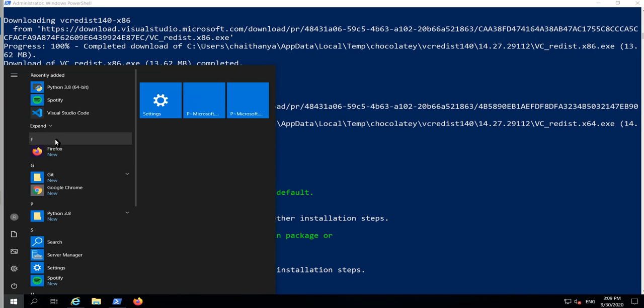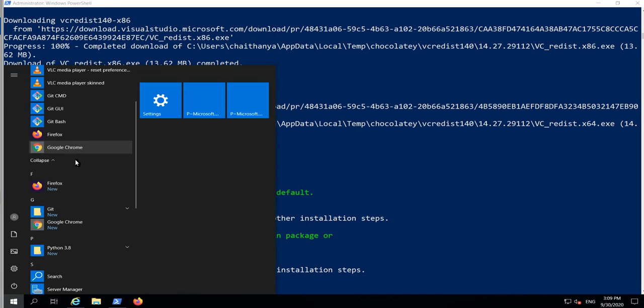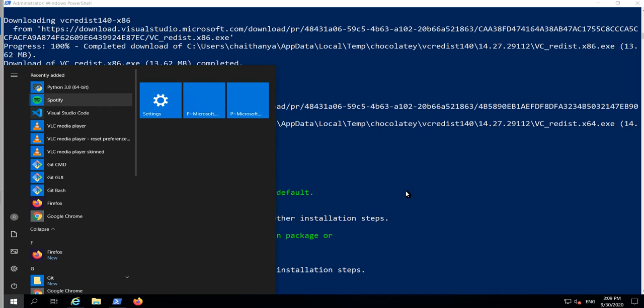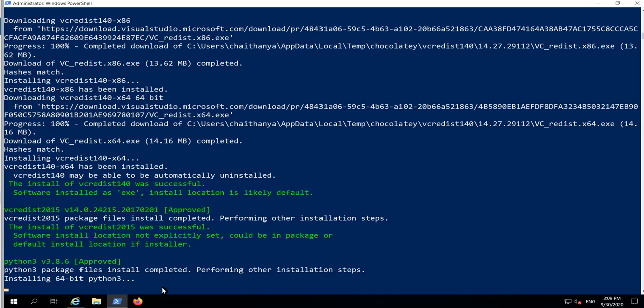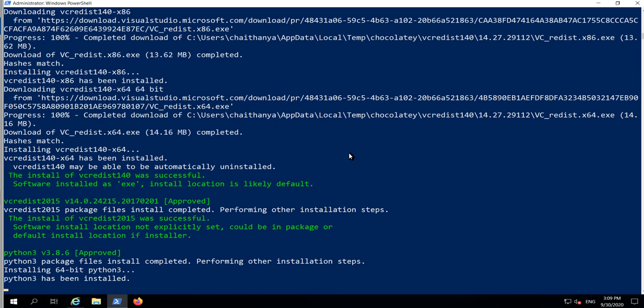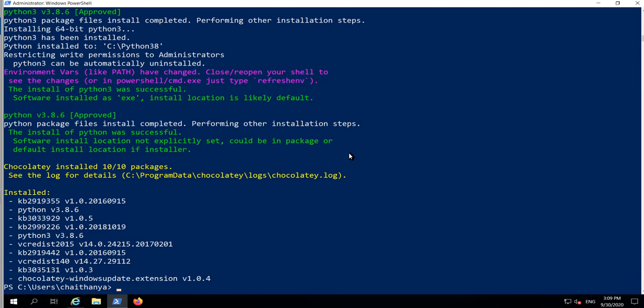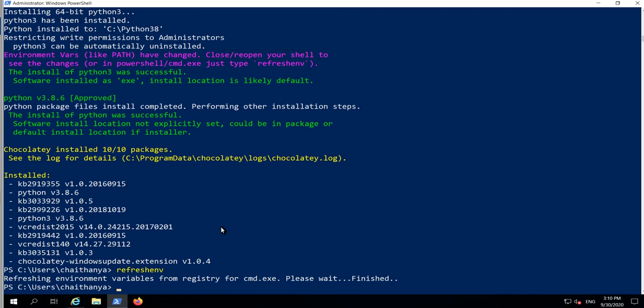If I click on the Windows button again, you can see Python 64-bit has come up. You can see these are all the Python packages that have been installed in my system. If I type refresh environment again, it will be refreshing for you.